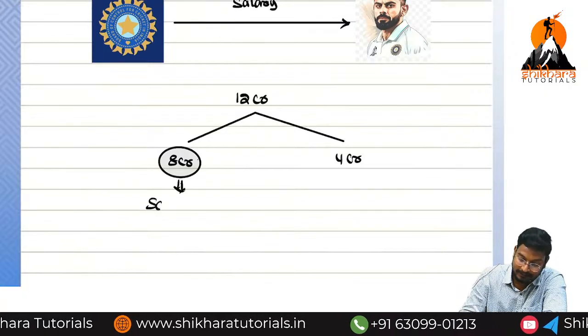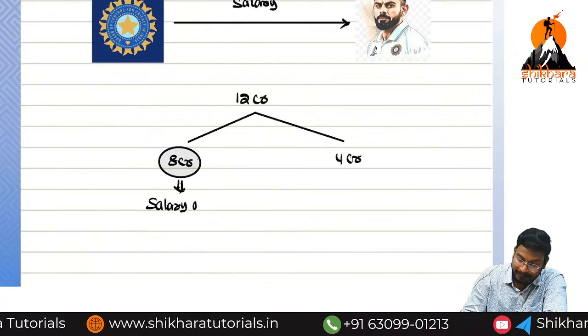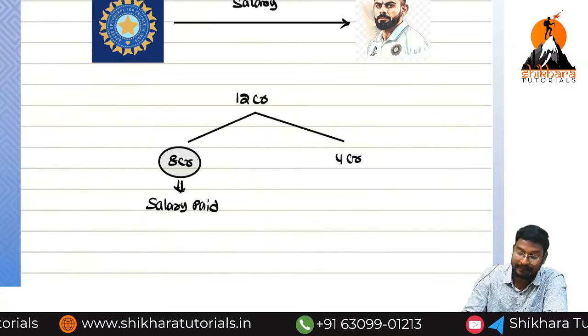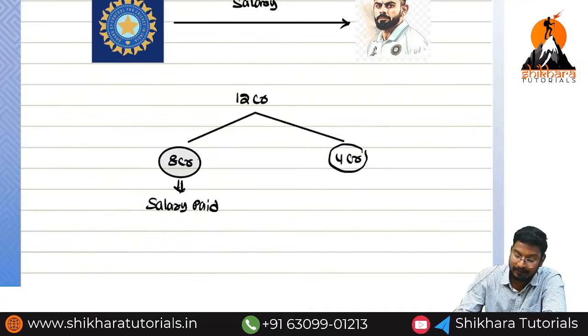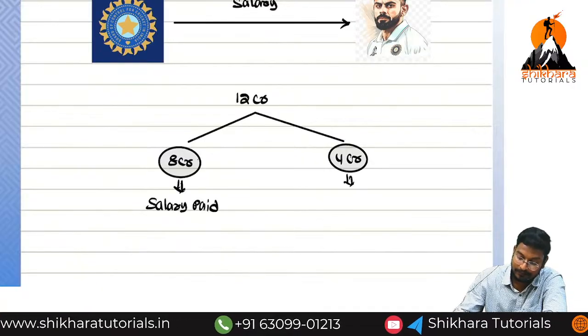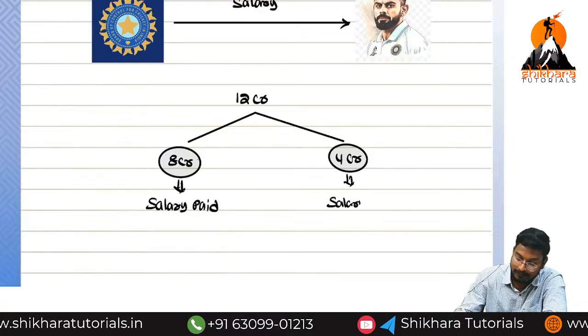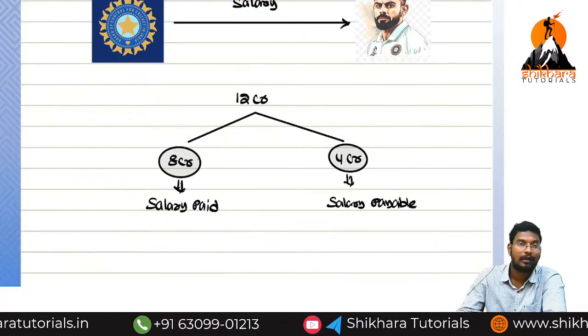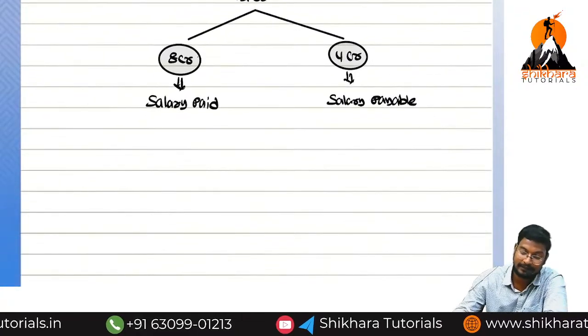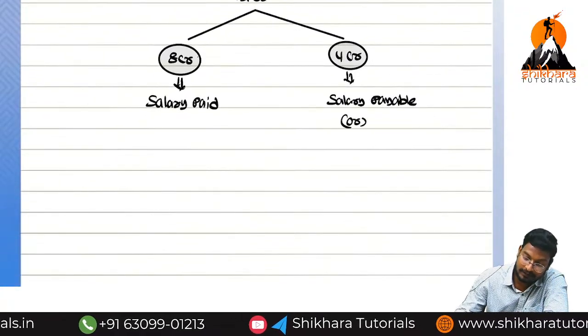This is called salary. Paid or payable? Paid. 8 crores we have paid. 4 crores we have not paid in the current year. What is this name? Salary payable, or we can write it as outstanding salary. So salary payable or outstanding salary.